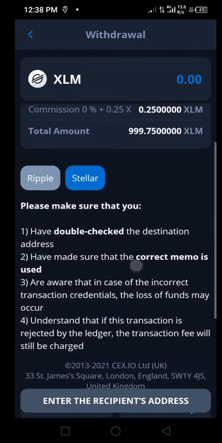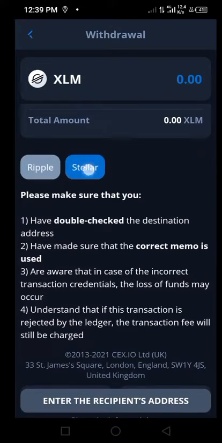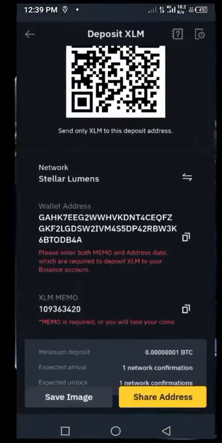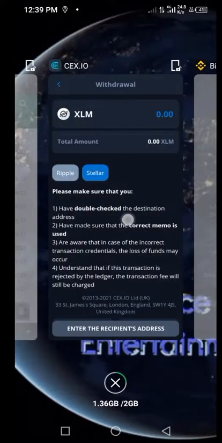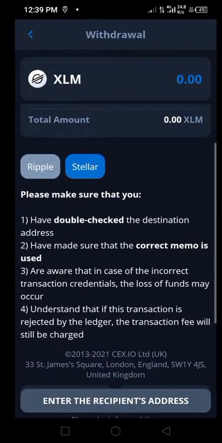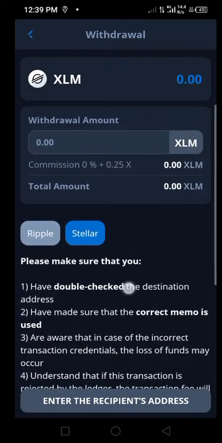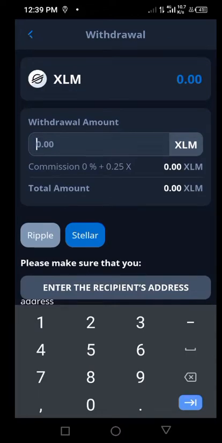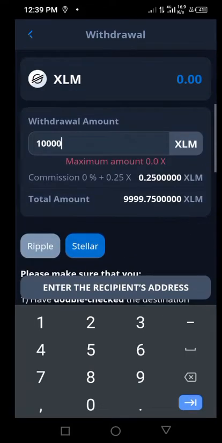Now you select Stellar Lumen. Please make sure you choose the network carefully. Stellar Lumen network is what we choose on Binance, and that is what we are also going to choose here. So be very mindful of this so that you won't lose your coin. Once you are done with that, you put in the amount of coin you want to withdraw, let's say 1000, and then you come down to this place. You see that the fee is very small.